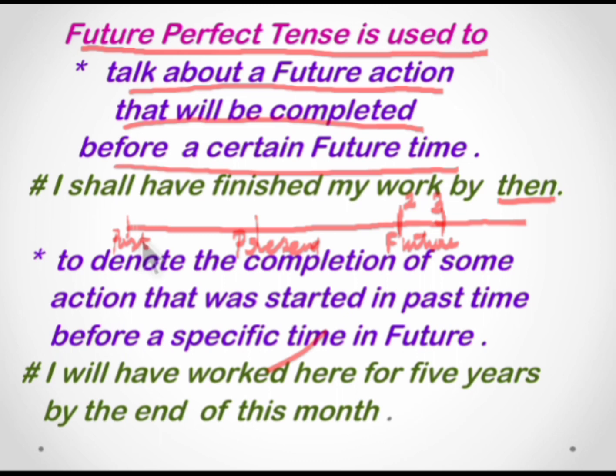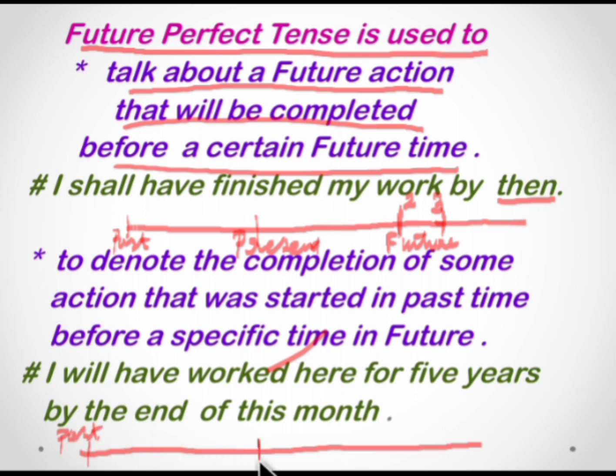Next, future perfect tense is used to denote the completion of certain action that was started in past time before a specific time in future. That is the action, again a timeline. Now you have a timeline here. Now this denotes the past.